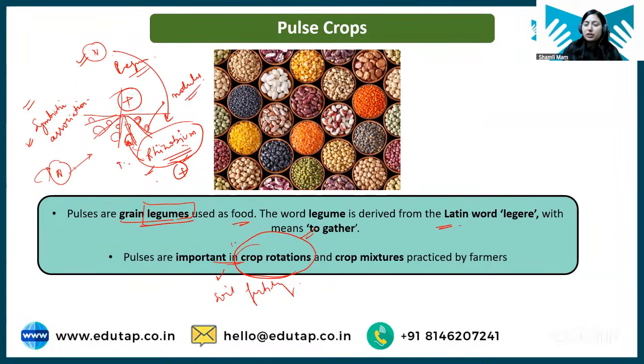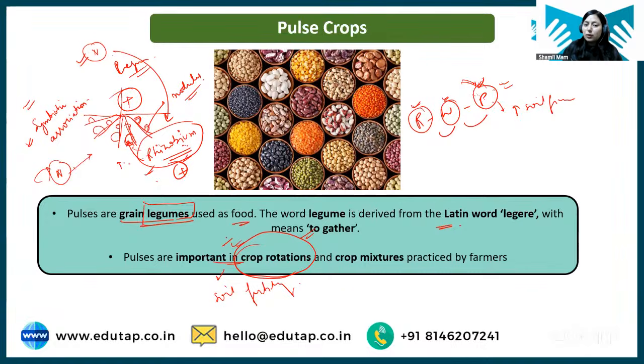Hence, in crop rotation, what is crop rotation? Crop rotation is when we grow different crops in a sequence, like rice, wheat, and pulses. In Kharif rice is grown, in Rabi wheat is grown, and in Zaid season pulses are grown. So when we incorporate pulses in the crop rotation, the nutrients exhausted by rice and wheat will be replenished by pulses. So it will help in increasing soil fertility. ठीक है, that's why it is always recommended to incorporate pulses in the crop rotation.